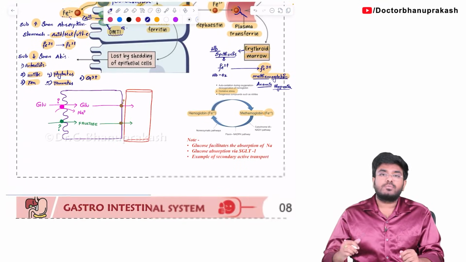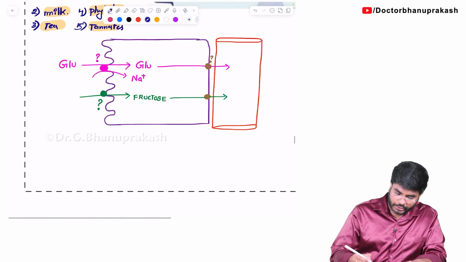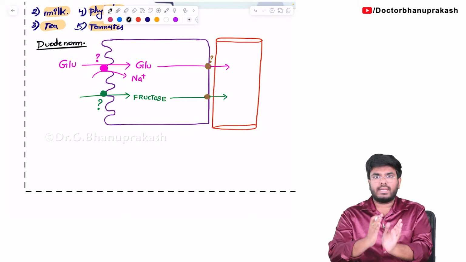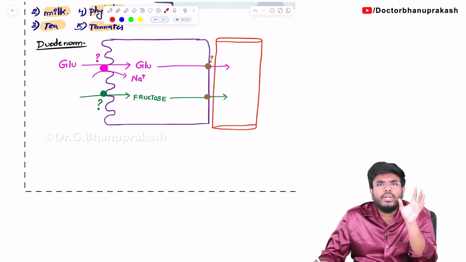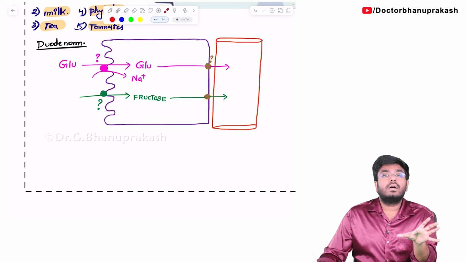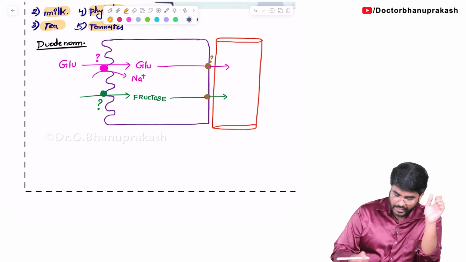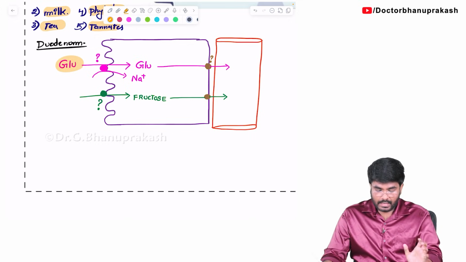Next, in this absorption topic, what else should you know? Guys, again, I am discussing the duodenum, same duodenum. Okay, here is a duodenal epithelial cell, and here is a blood vessel, let's say. Now, see, the duodenum is the most important site for glucose absorption. Most of the carbohydrates are absorbed in the duodenum. So what do we have? Carbohydrate called glucose. We have glucose. Now, how are you going to absorb this glucose?